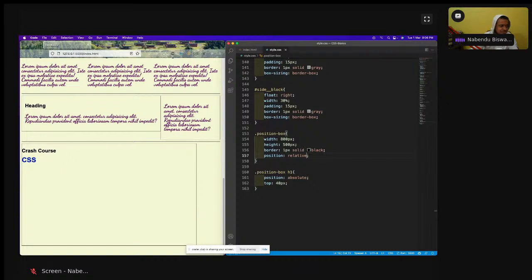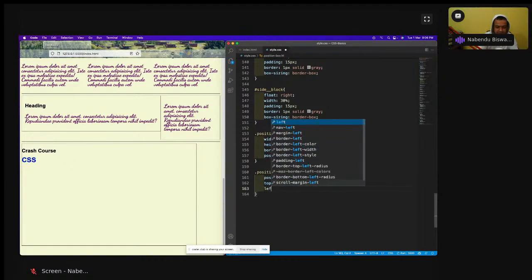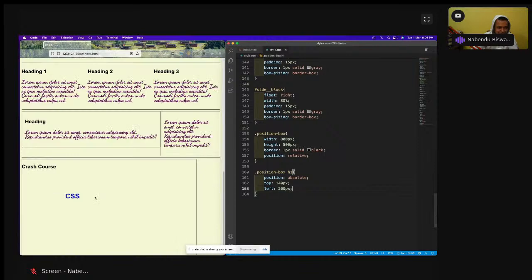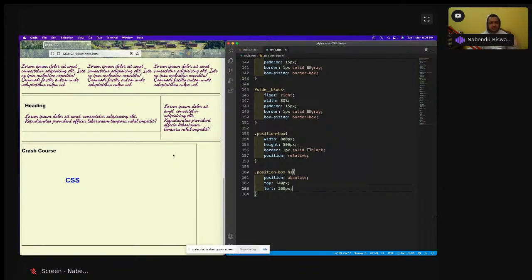And now we can move the h2 also. Let us see the h2 also, and maybe I will move it. I will add some more here, and left of 200 pixel maybe. Okay, so see, I can move it in different places. I can move it anywhere within the box.